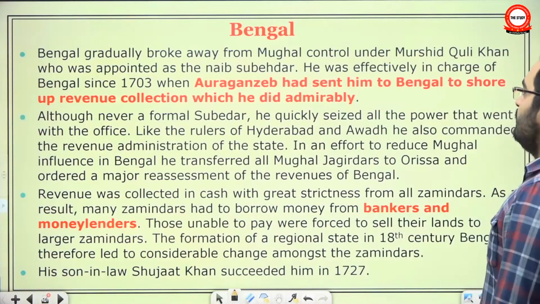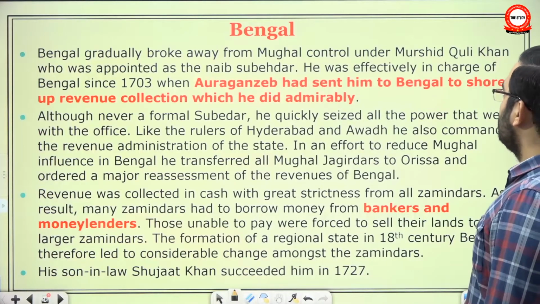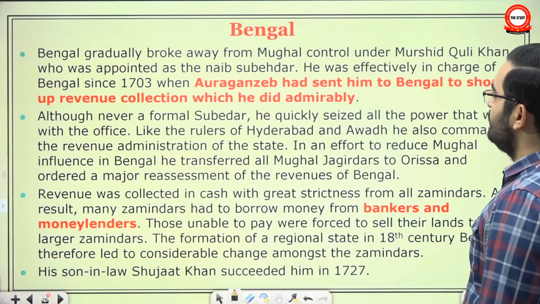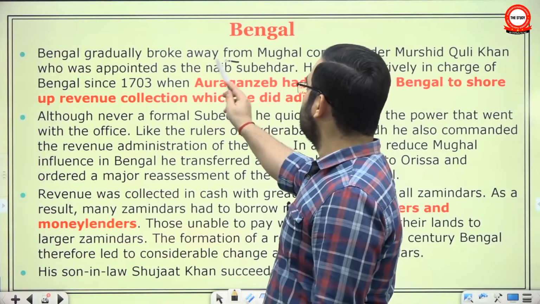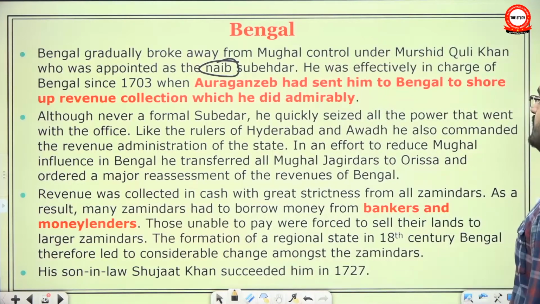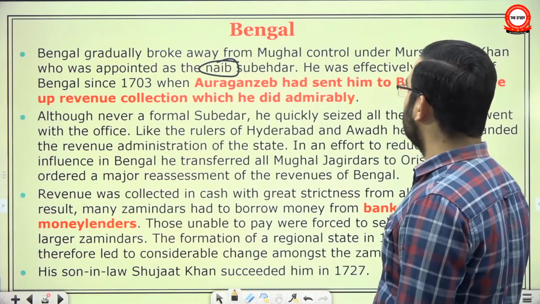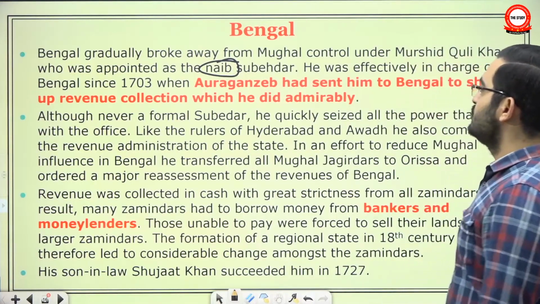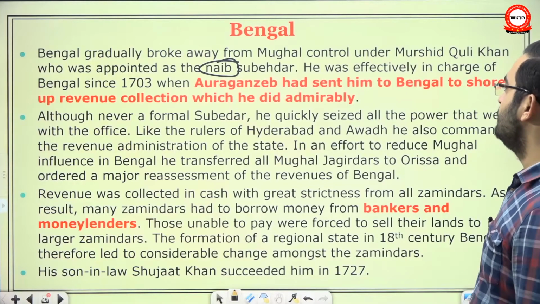Bengal gradually broke away from Mughal control under Murshid Quli Khan, who was appointed as the Nayab Subedar. He wasn't even full-time Subedar, the Nayab, deputy of Subedar. He was effectively in charge of Bengal since 1703, when Aurangzeb had sent him to Bengal to shore up revenue collection, which he did admirably.